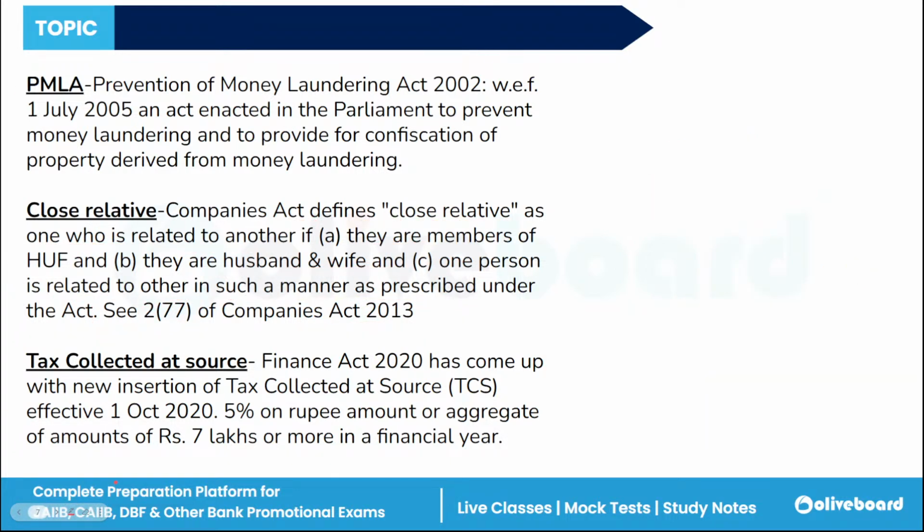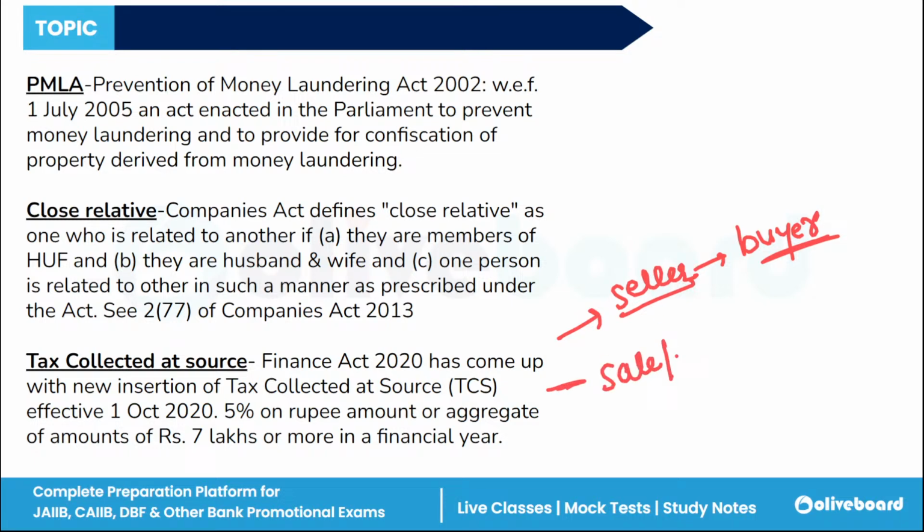Then tax collected at source, TCS. TCS is basically collected by the seller. The seller collects it from the buyer at the time of the transaction. This tax is collected at the point of sale or transaction, and it is then remitted to the government.